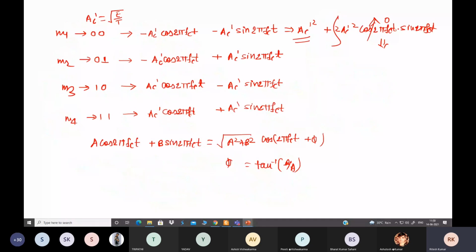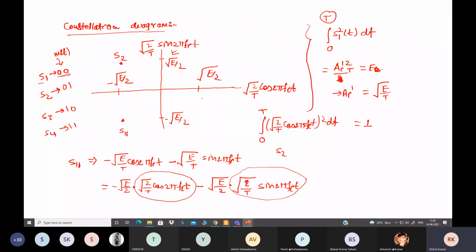Similarly, see for S3: this is positive and this value is negative. So S3 should be here. And the last one, both are positive, therefore S4 should be there. So these are the 4 signaling points, S1, S2, S3 and S4, located on the constellation diagram. You can find the separation between them, the separation between signaling points. So how can we find it?